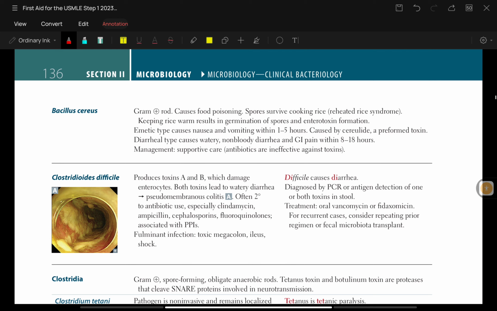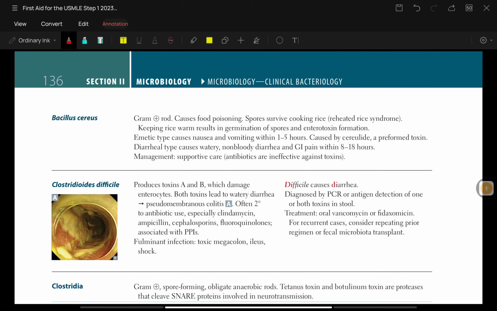Now, moving to the next page and talking about Bacillus cereus, a gram-positive rod that causes food poisoning. Spores survive cooking rice, reheated rice syndrome.